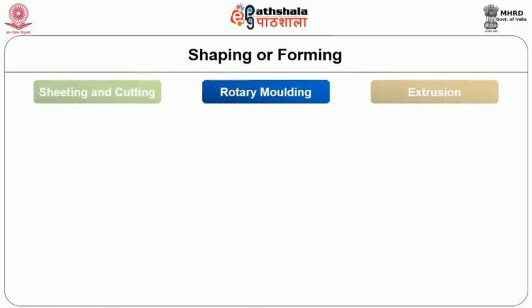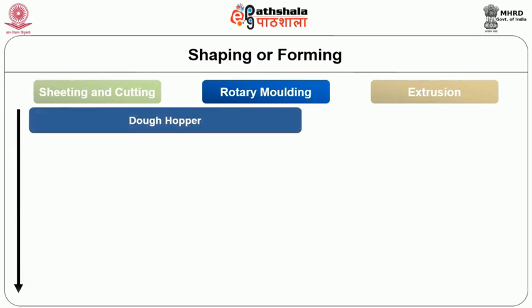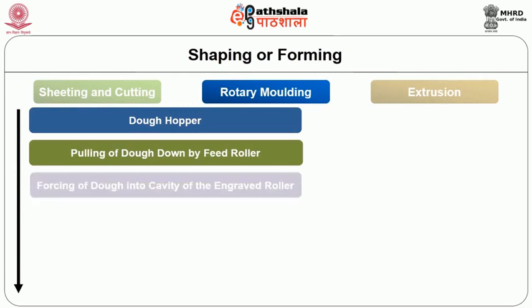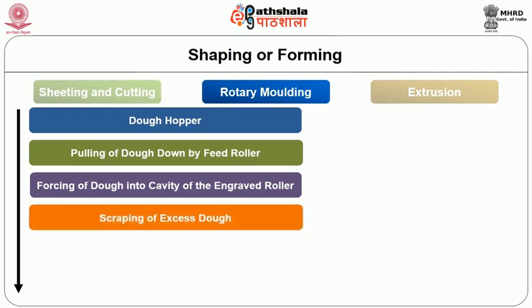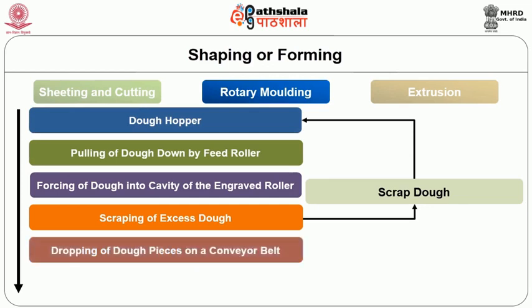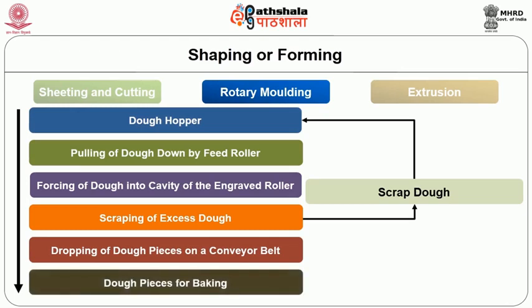In the rotary molding, the dough is in the hopper. The dough is pulled down by feed roller and then it is forced into cavity of the engraved roller. Excess dough is scraped off, which is again incorporated into the dough present in the hopper. The dough pieces are dropped on a conveyor belt and the dough pieces are ready for the baking operation.